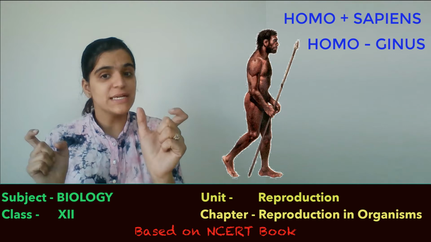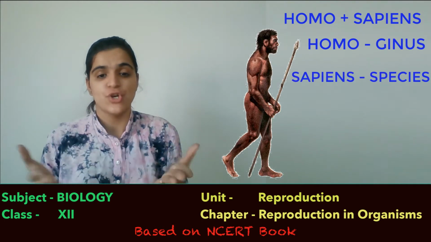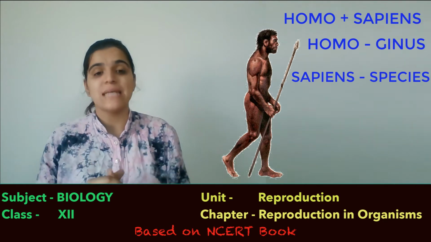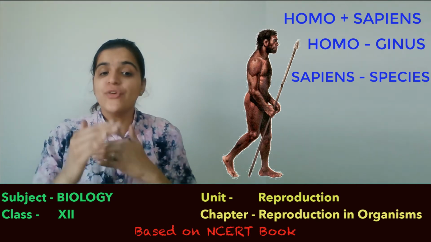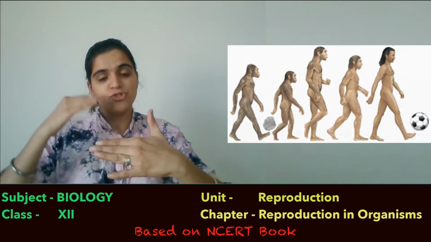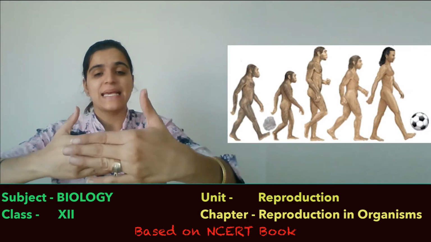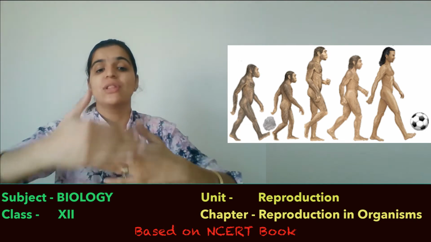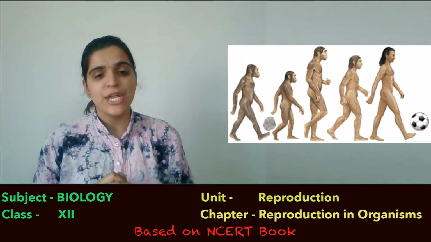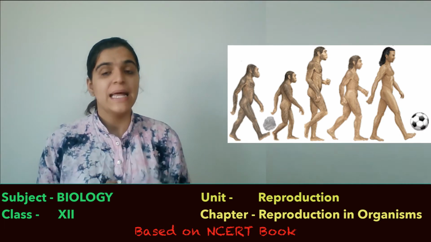Homo is the genus, whereas sapiens is the species. I am just giving you an example of humans. Generation after generation, suppose 20th generation, 21st generation, 22nd generation, there is a continuity of species. This phenomenon is very important for that process.